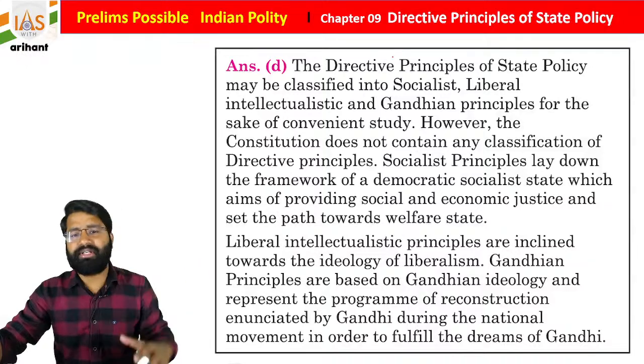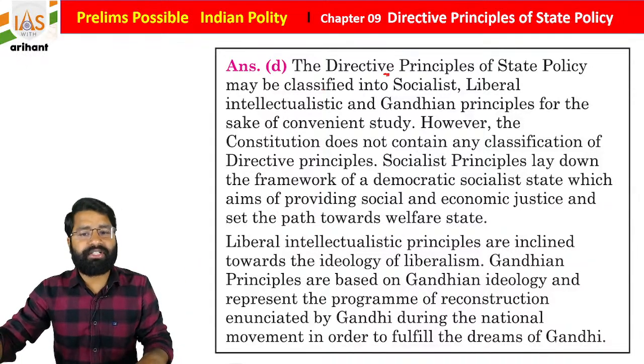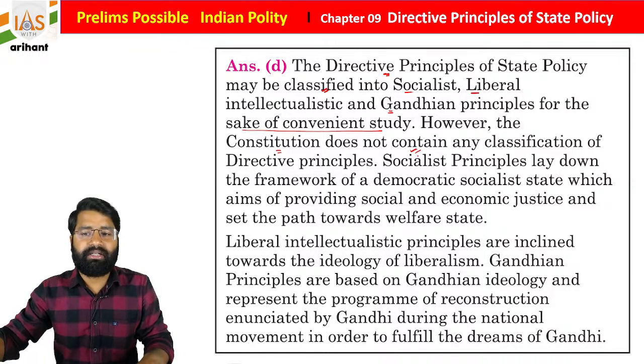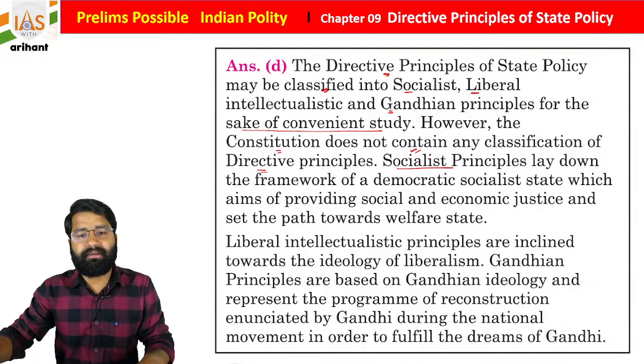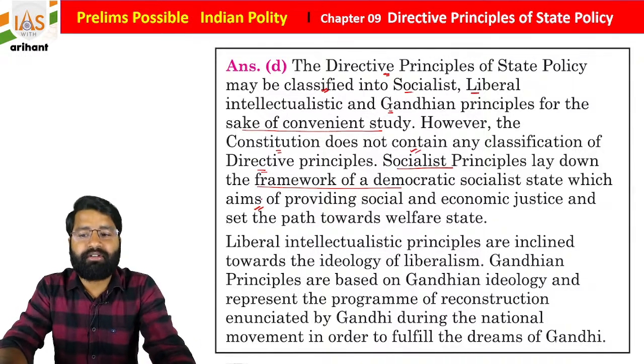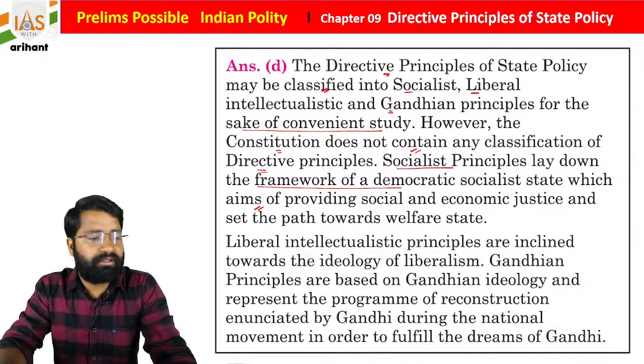I'm just going to read it. The Directive Principles of State Policy are classified into socialist, liberal-intellectual and Gandhian principles for the sake of convenient study. However, the constitution does not contain any classification of directive principles. Socialist principles lay down the framework of a democratic society and state which aim at providing social and economic justice and set the path toward the welfare state.